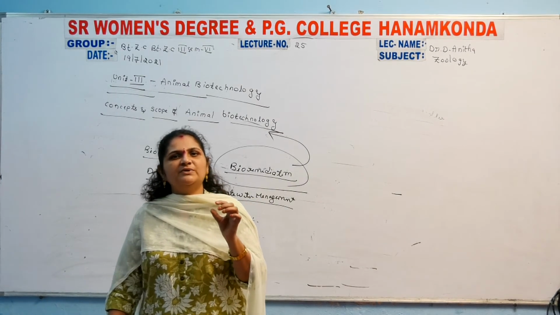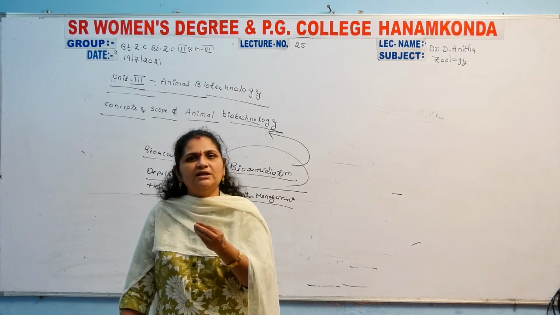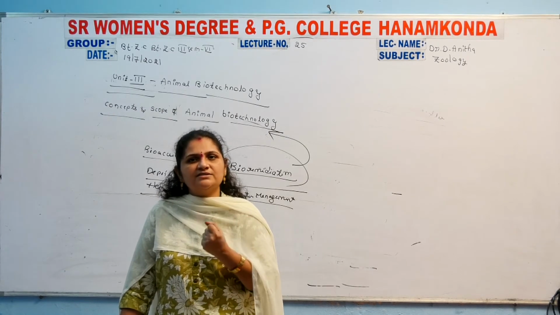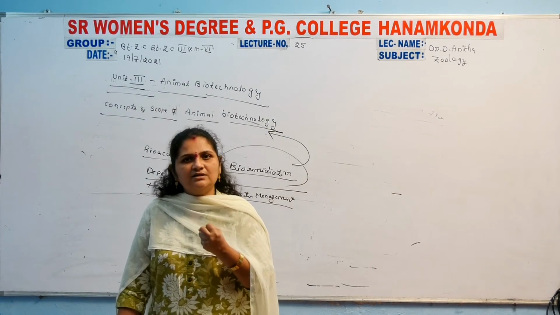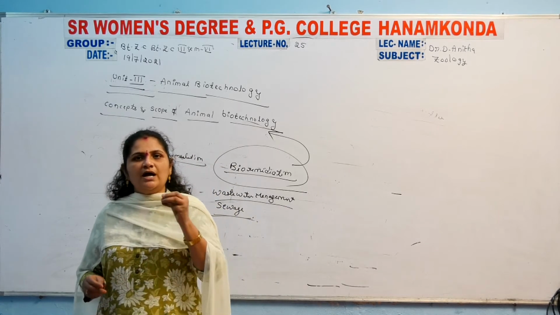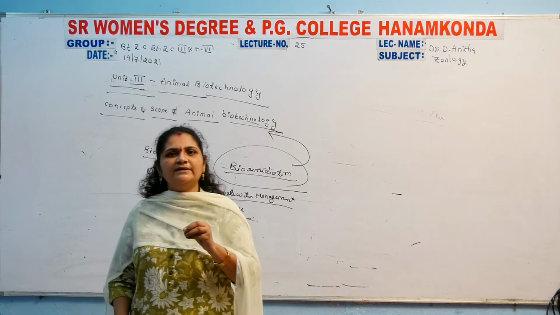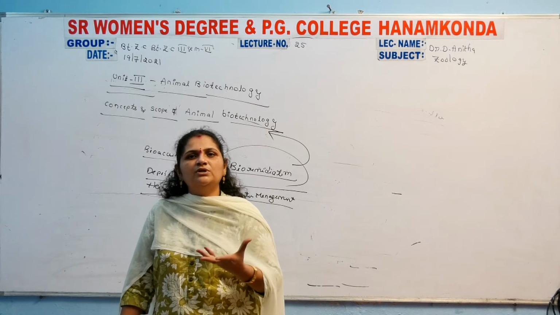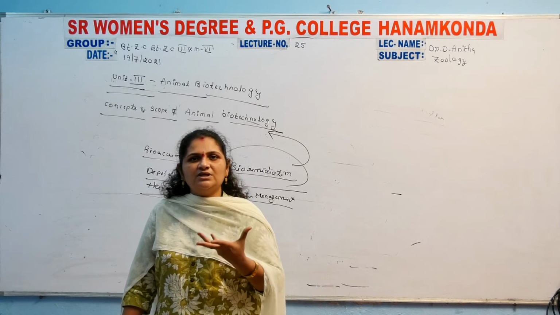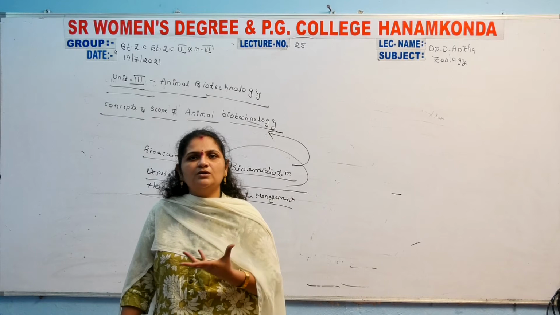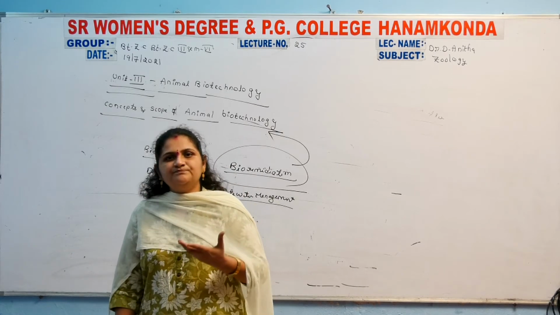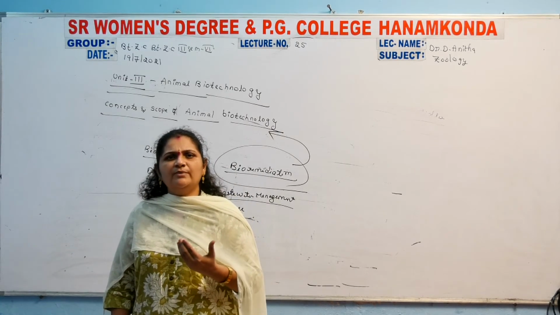That base-pair length is collected and inserted into another organism. In that organism the wanted characters grow, and that particular organism is considered a cloning organism, a clone. That is mainly done with the help of biotechnology.